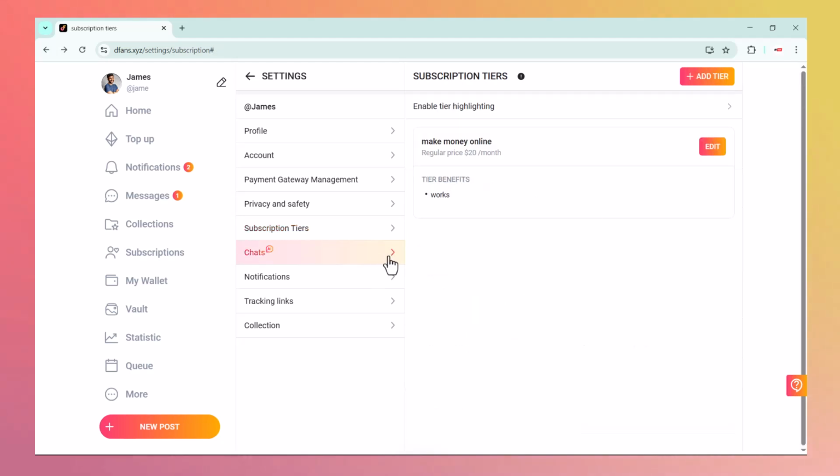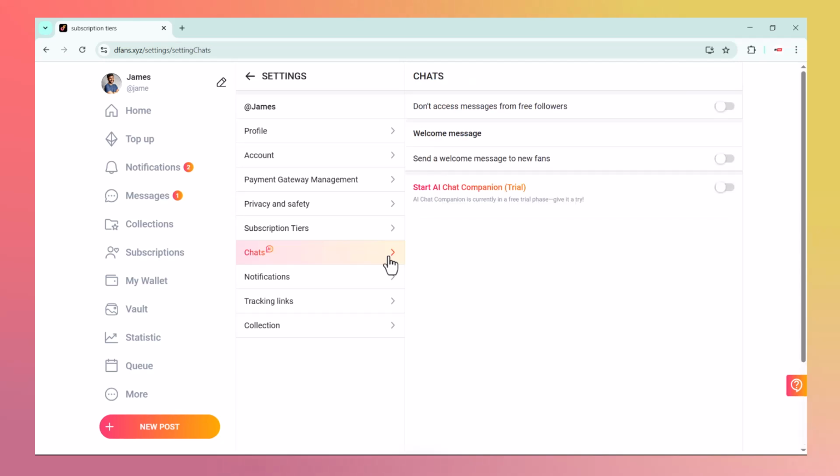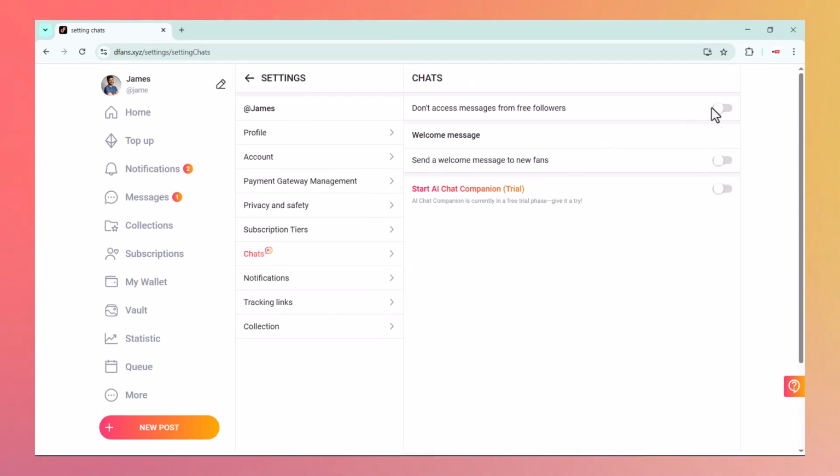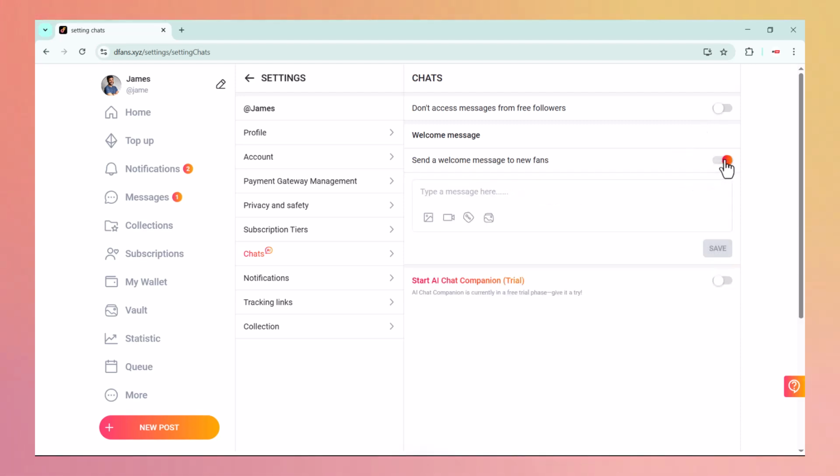Let's talk about the chat section on DFans. This setting is used when someone has not messaged you yet. Basically, it's a default message setup you can control so that no one sends you a message unless you allow it. This option lets you create an automatic welcome message that gets sent to anyone who subscribes to your profile or sends you a message for the first time. You can write a friendly greeting here.